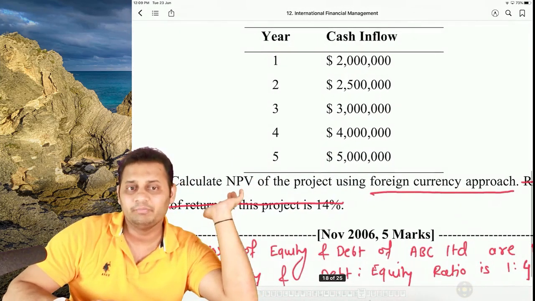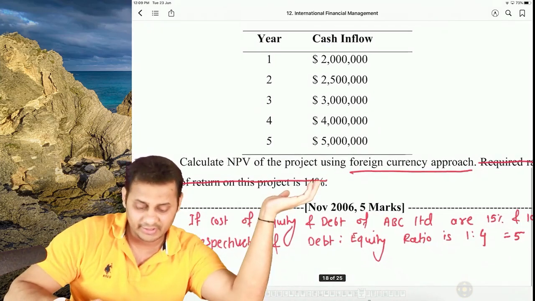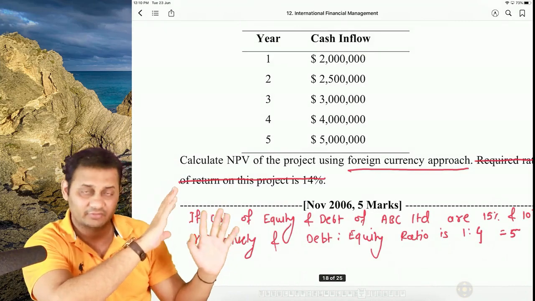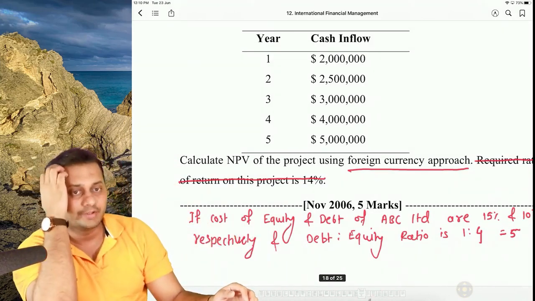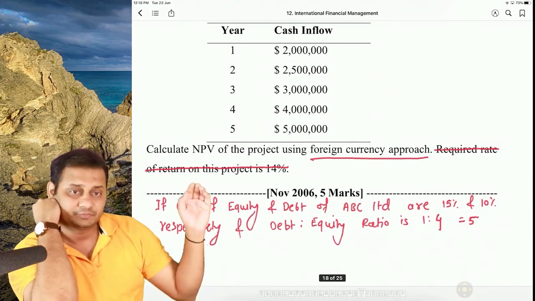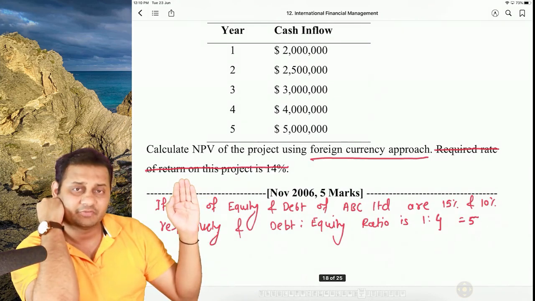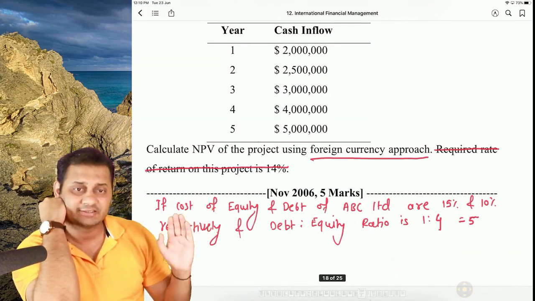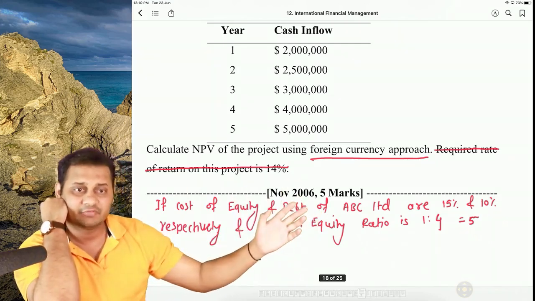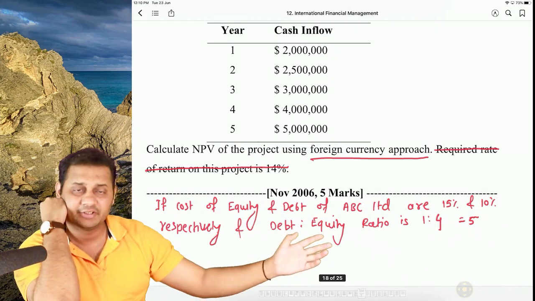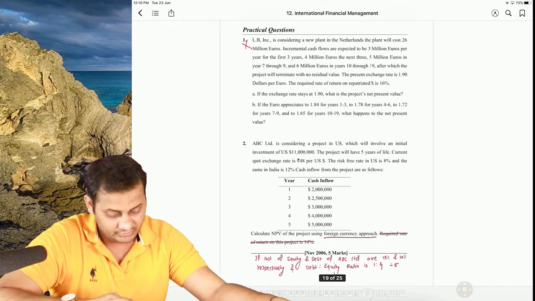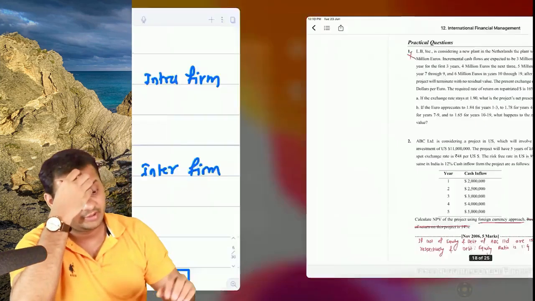We had to calculate the NPV using the foreign currency approach. I discussed that the foreign currency approach means calculating the NPV in foreign currency itself. Don't convert it into home currency. We changed the question a little by removing the sentence about the required rate of return of this project, 14%, and adding the sentence that the cost of equity and debt of ABC Limited, the company in India, are 15% and 10% and the debt equity ratio is 1:4. So with the help of this data we had to calculate the NPV.